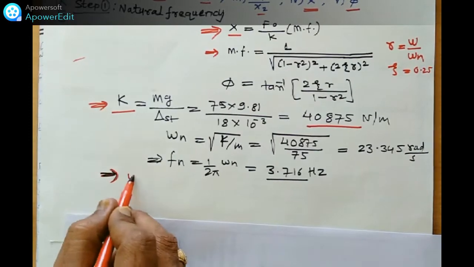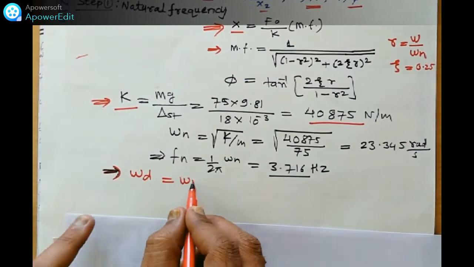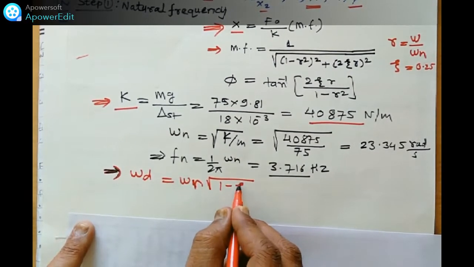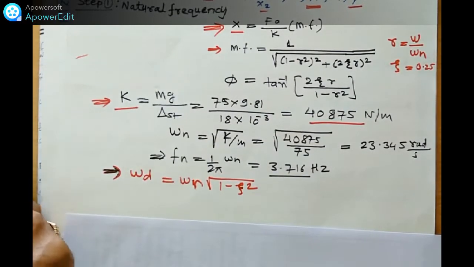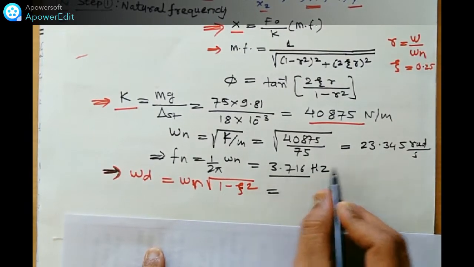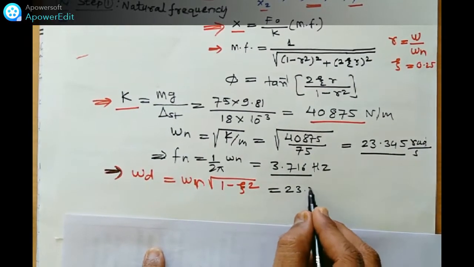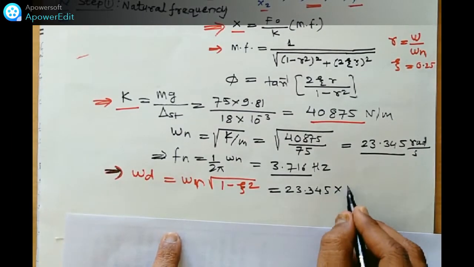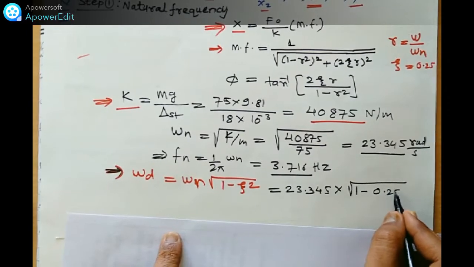How to find out omega d? The relation is omega n into square root of 1 minus zeta square. Let's put the values here. Omega n we just calculated, 23.345, into inside the square root 1 minus 0.25 square.